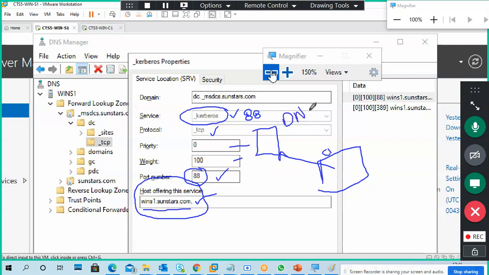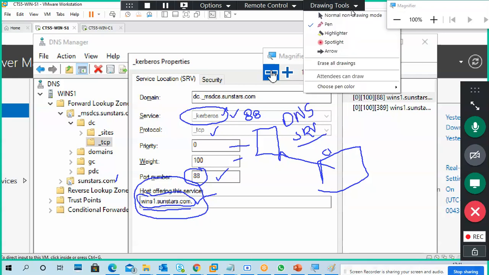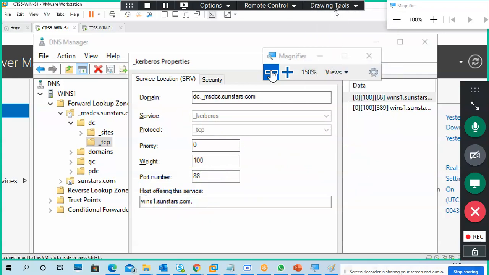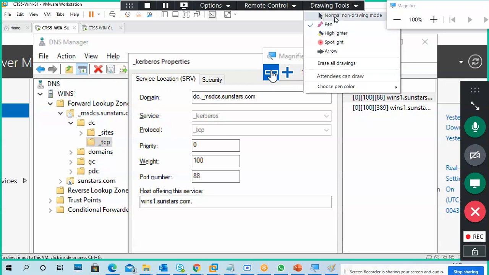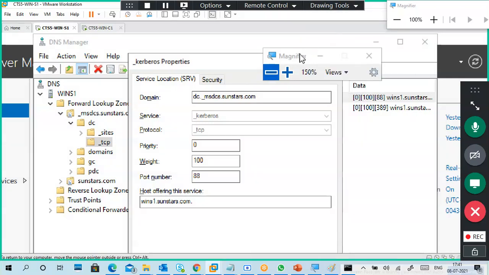In DNS, your SRV records: based on your service request, like a Kerberos request, and who is providing the Kerberos service, that name we are getting. Later you will get the IP address here. That's it. Don't go too much into it. Weight is there, but it's not a big important one now.